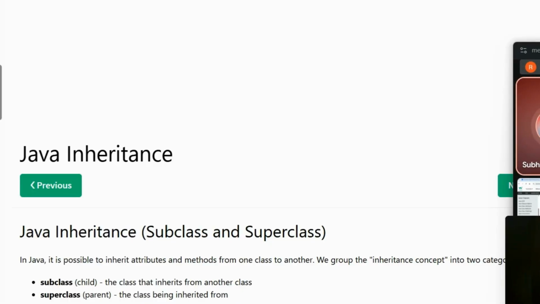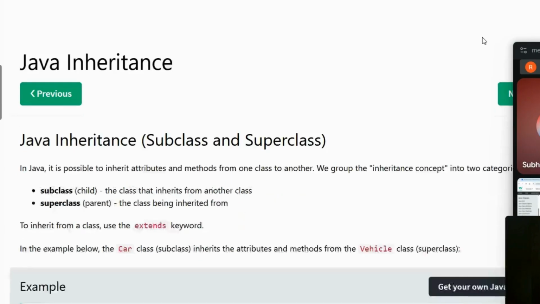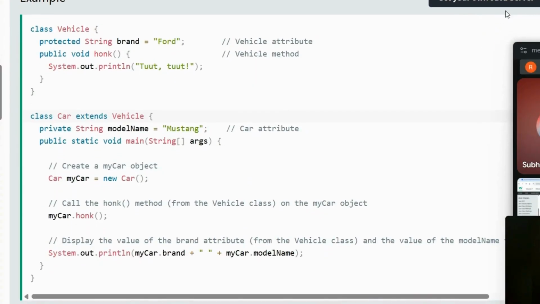Very good. Yes. So when we inherit some properties from the parent class, basically a subclass or a child class is inheriting it. Okay. Parent class is also known as a superclass, whereas child class is also known as subclass. Right. Okay, so we have a very good example here wherein class Vehicle is your parent class and class Car is your subclass which extends from your parent class.